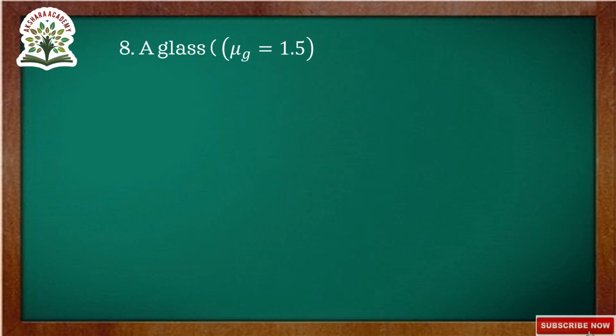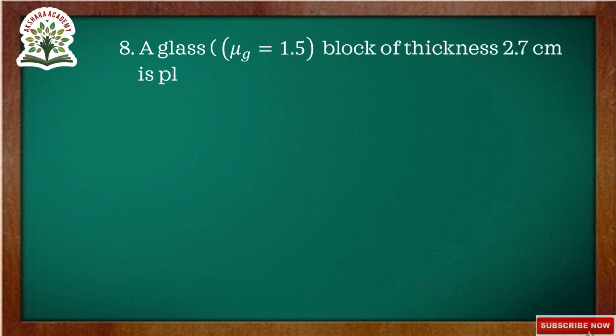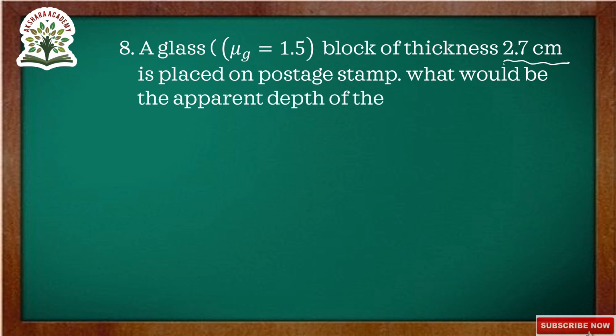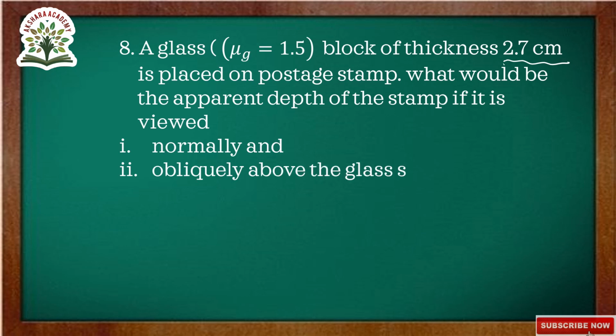Eighth one. A glass, here they given as refractive index of glass is 1.5. Block of thickness 2.7 centimeters is placed on a postage stamp. What would be the apparent depth of the stamp if it is viewed, first one, normally and obliquely above the glass slab. Here you have to calculate apparent depth if it is viewed normally, and you have to calculate obliquely above the glass slab. They given refractive index of glass 1.5 and its thickness 2.7 centimeters. Okay, let us go to the solution.